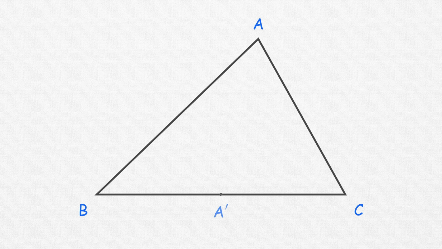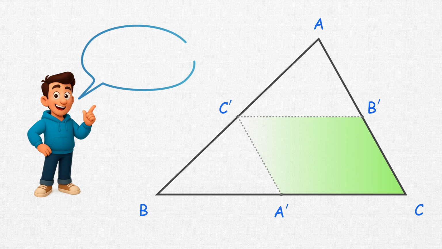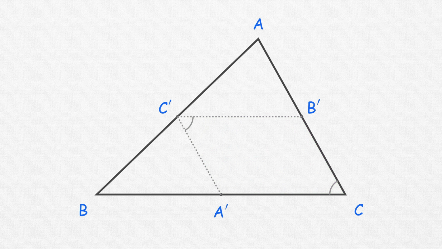Let A', B', and C' be the midpoints of the sides opposite to the vertices A, B, and C. That already gives us something interesting. These midpoints connect in such a way that they form a parallelogram. Therefore, the opposite angles are equal.